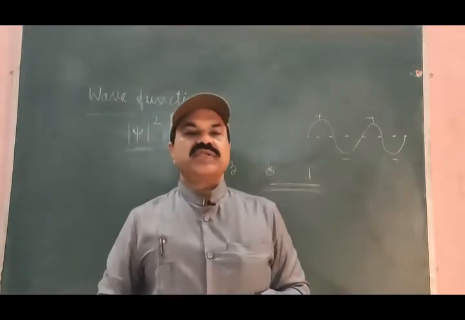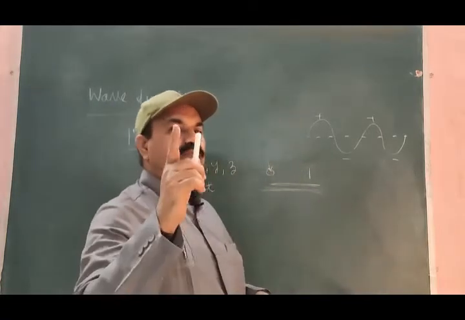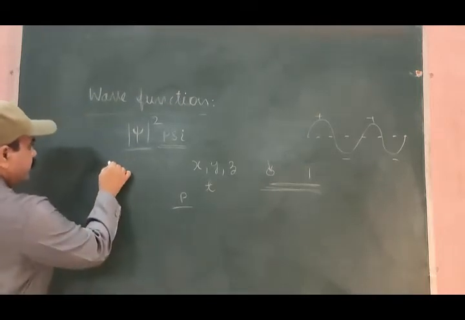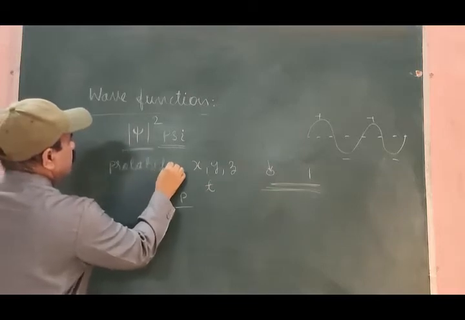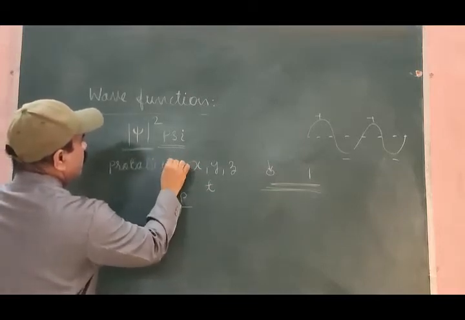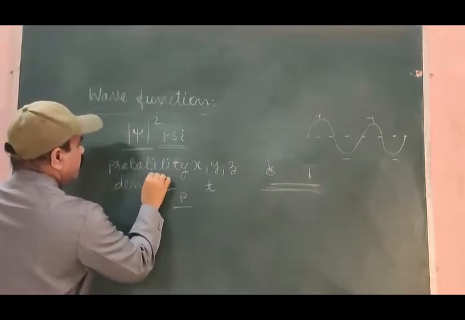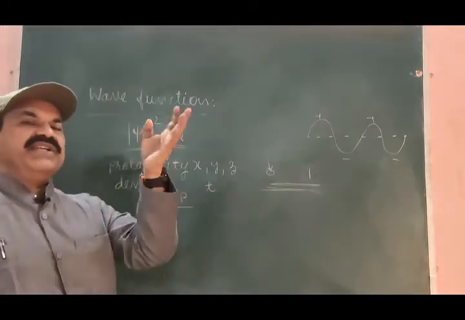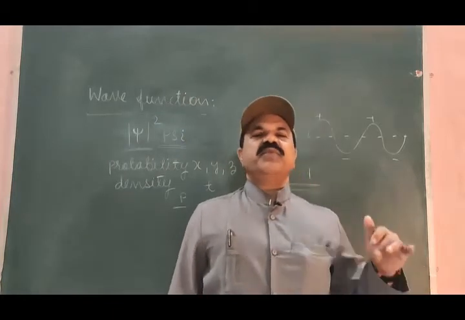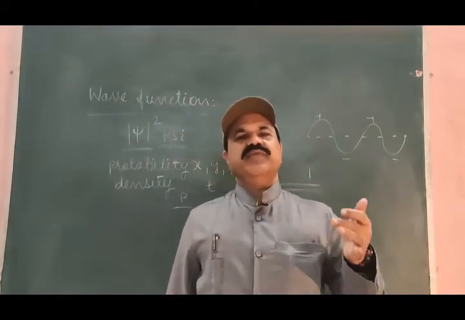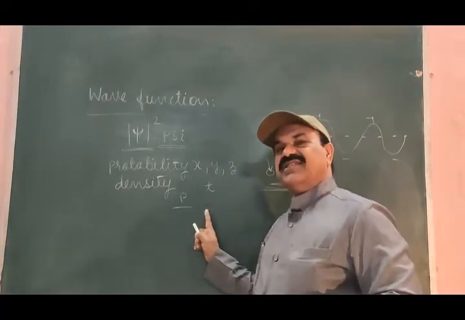This square of the modulus of psi, for this reason and other reasons, is known as probability density. What is probability density? It is the probability of finding a moving body, a moving particle, at a certain position at a certain time.